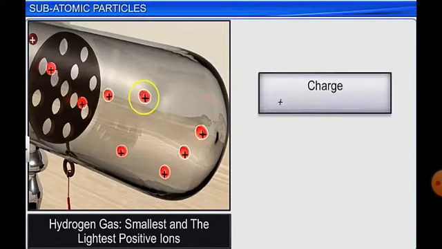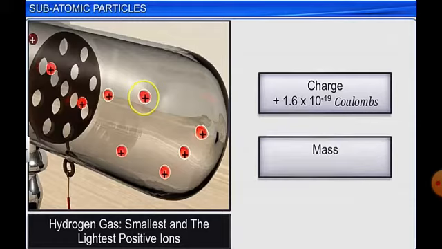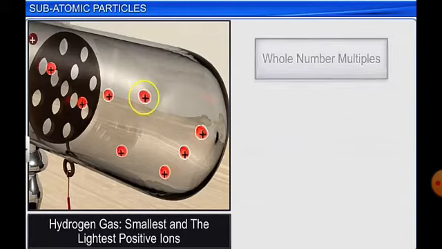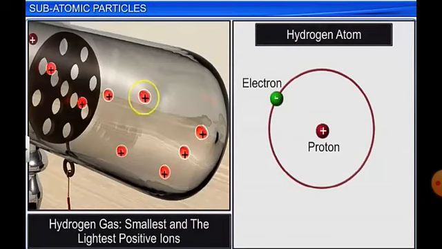So the positively charged particle has the charge same as that of an electron, but the sign was positive. It is +1.6 × 10^-19 coulomb, and mass was equal to 1.67 × 10^-24 gram. So the mass of proton is higher than the mass of electron, and different gases produce different kinds of protons. The other gases produce whole number multiples of the mass of hydrogen. So in a hydrogen atom you have a proton which is positively charged and an electron which is negatively charged. So this is about the two subatomic particles discovered, electron and proton, by the discharge tube experiment.